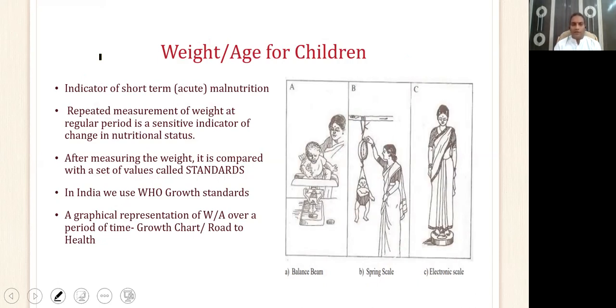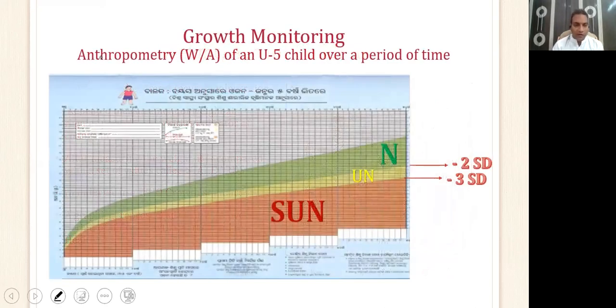If you track this and make a graphical representation of weight for age over a period of time, then it is called growth chart or road to health chart, which we usually use in Indian circumstances. So in India, what we do is we record this growth chart from birth till 5 years of age, and we track the weight of the child.